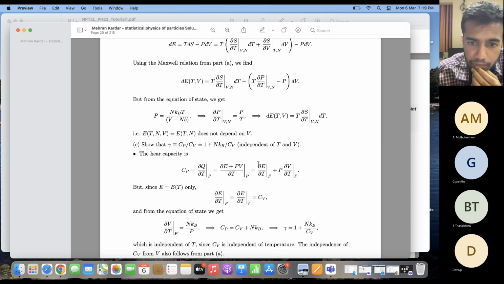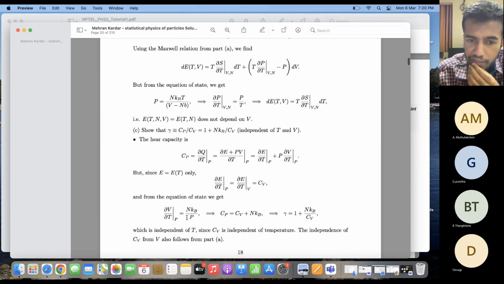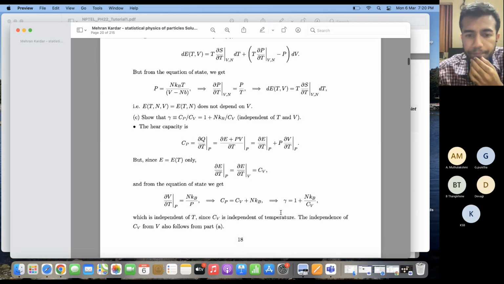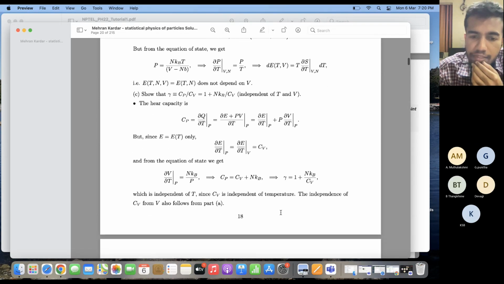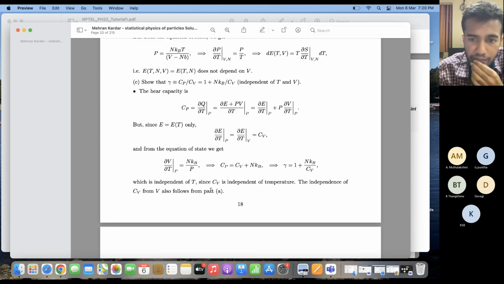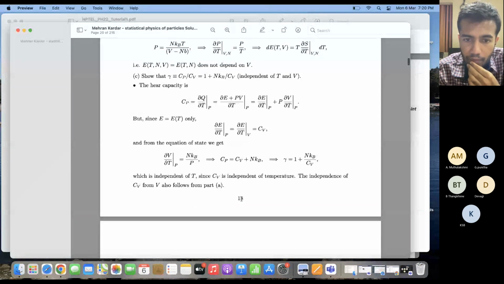So we substitute this by Cv, then Cp by Cv is equal to 1 plus P into ∂V/∂T at constant P into 1 by Cv. And ∂V/∂T can be obtained from the equation of state, and this turns out to be equal to nkB by P. So then we get gamma is equal to 1 plus nkB by Cv. And this is again independent of temperature because Cv is independent of temperature.